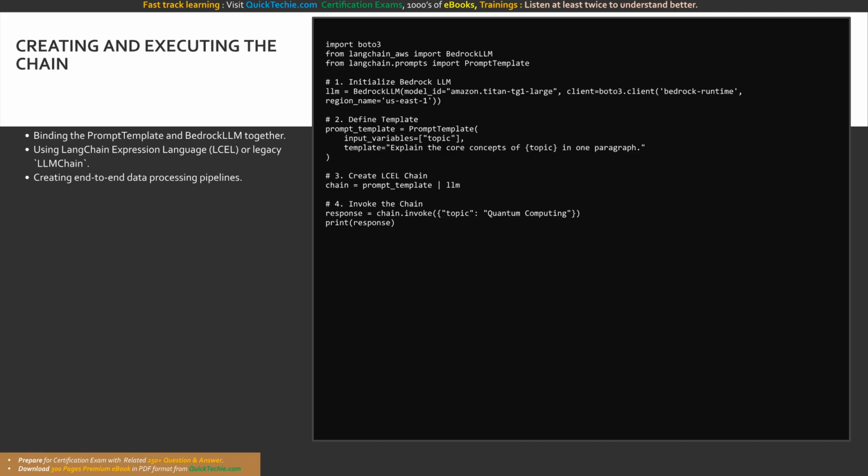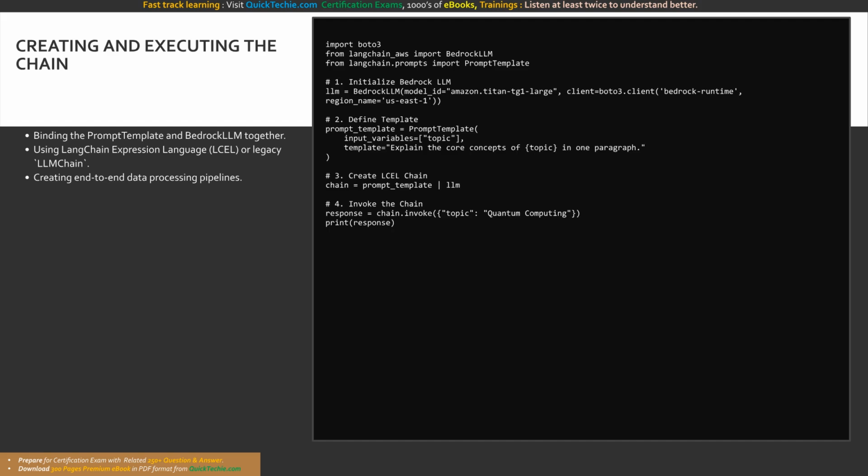We complete step 1 by initializing our Bedrock LLM wrapper, targeting the Titan model. In step 2, we construct a simple prompt template demanding an explanation of a dynamic topic. Step 3 is the masterstroke. Using LCEL syntax, we declare chain equals prompt template | LLM. This explicitly binds the template's output directly to the LLM's input.